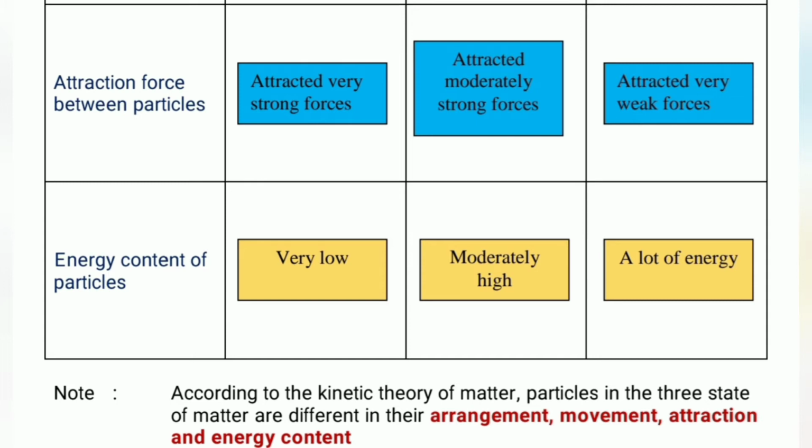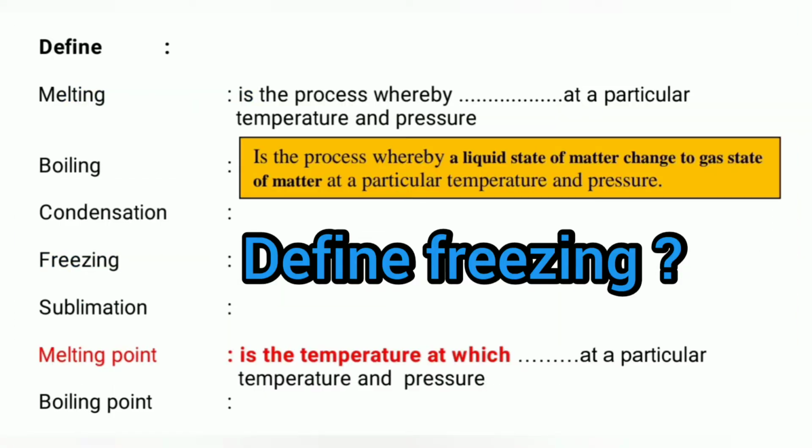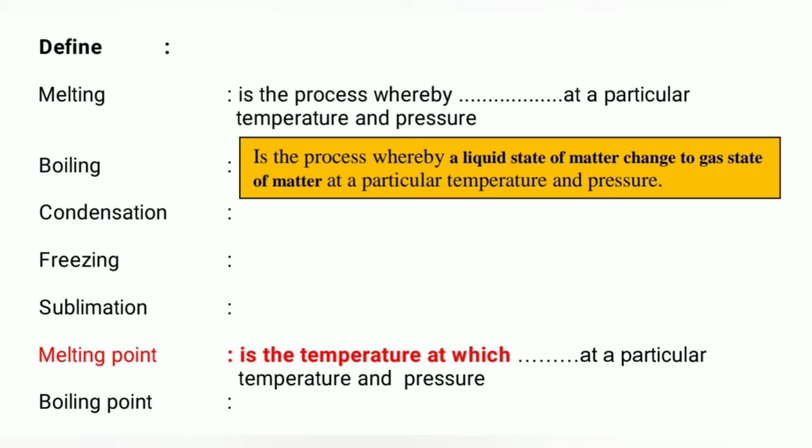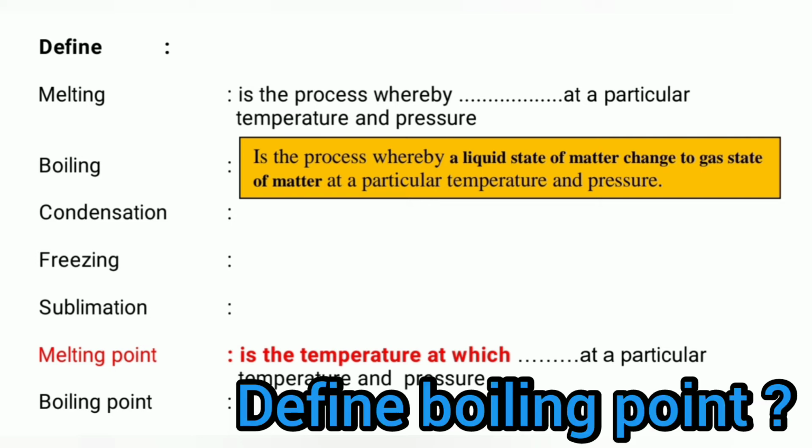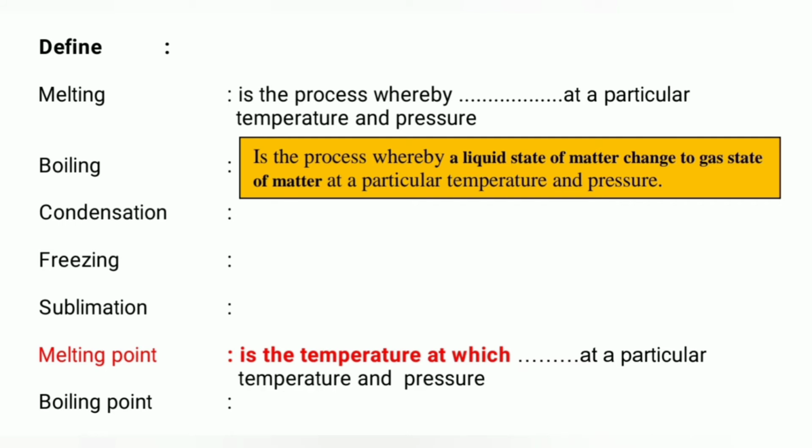Why does a solid have a fixed shape or volume? A solid cannot be compressed because its particles are very close to one another. Thus, it has a fixed shape and volume. Freezing is the process whereby a liquid state of matter changes to solid state of matter at a particular temperature and pressure. Boiling point is the temperature at which a liquid state of matter changes into a gas state of matter at a particular temperature and pressure.